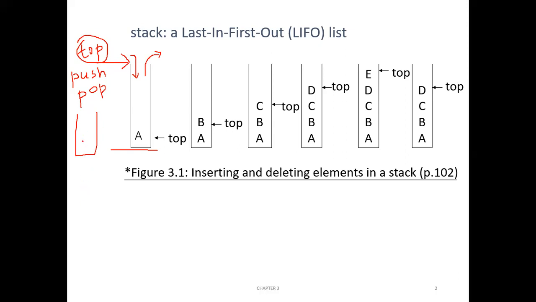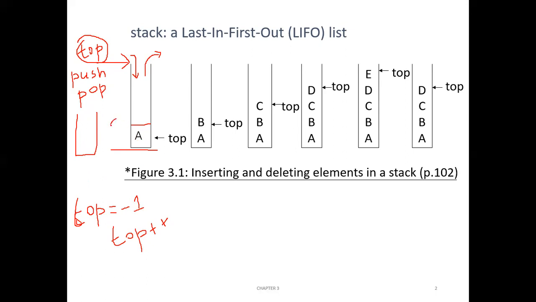Initially, when the stack is empty, top will be equal to -1, which means that there is nothing in the stack. Okay, right? Now if we push one item A into the stack, before pushing A you should first increment the top, that is, perform top plus plus. So top will become 0 from -1, and in that location A will be placed.